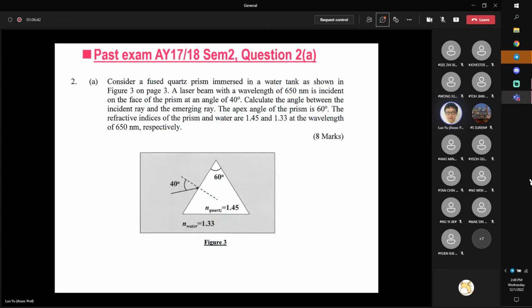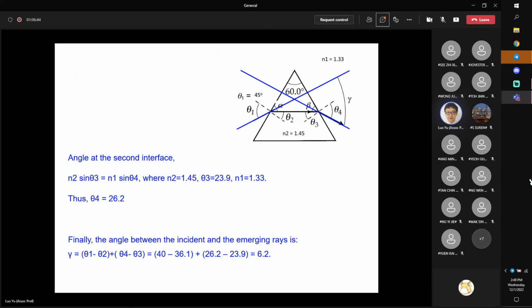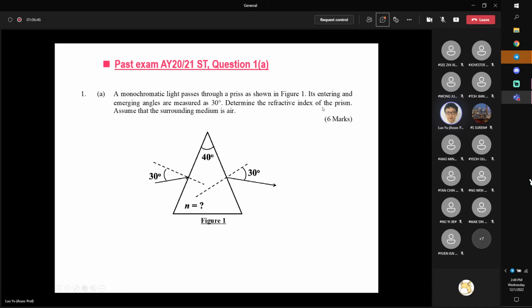But here, what I would like to talk about is this one, which was just tested last year, in the special term. Here I have light incident upon a prism. The apex angle of the prism is 40 degrees. What this question tells us is that the incident angle is 30 degrees and the final emerging angle is also 30 degrees. I want you to calculate the refractive index of the prism.